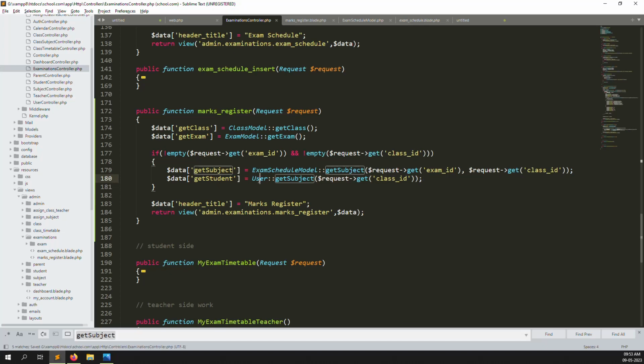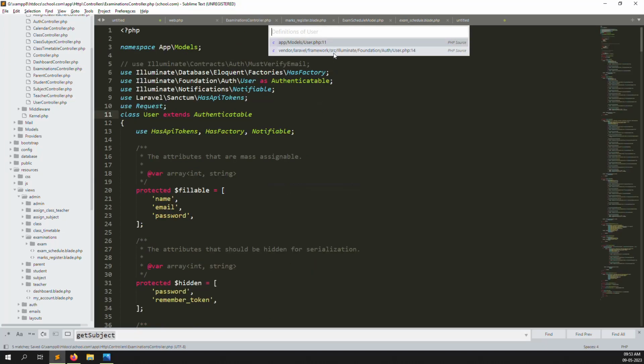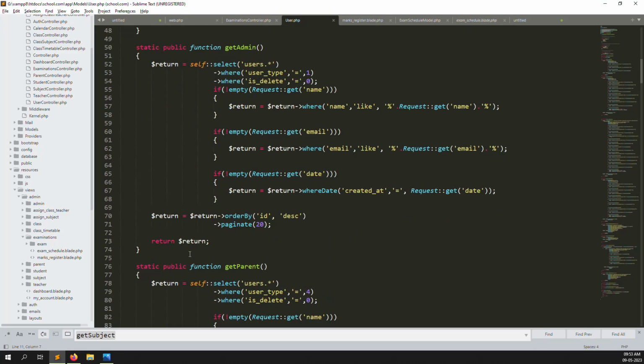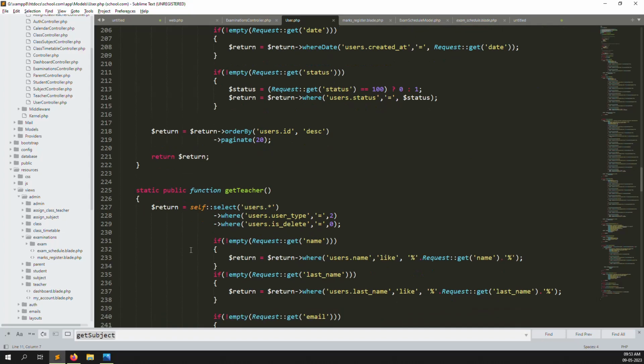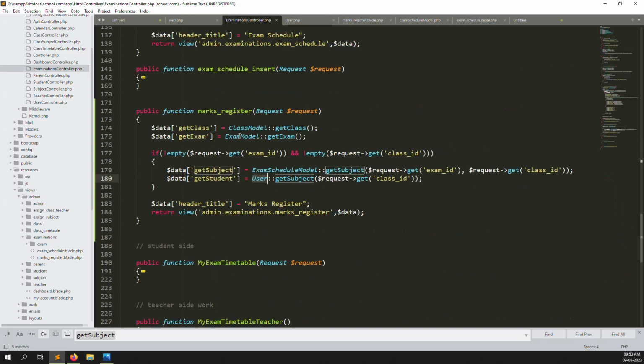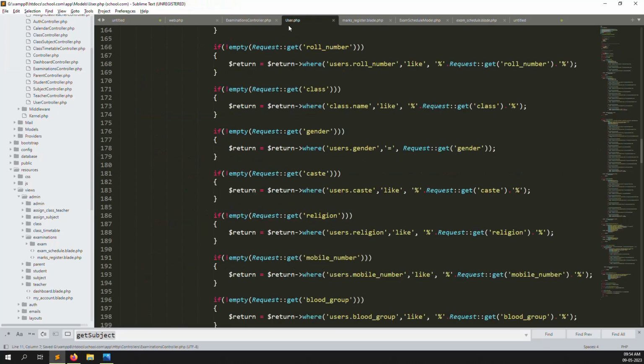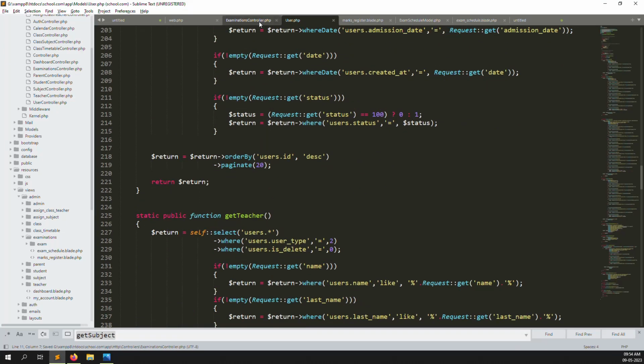So just go to the user controller. Here is the user controller where we made a query before. Suppose we have not made the query, so we can do it again. I think we have not made it, so you can pass class id here. I already passed class id, and just copy, and we can change to get student class.